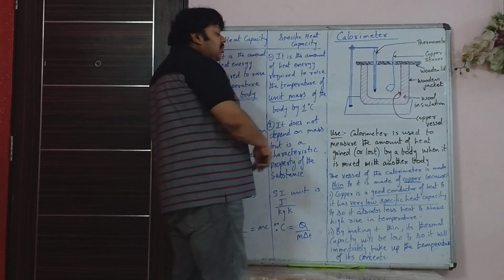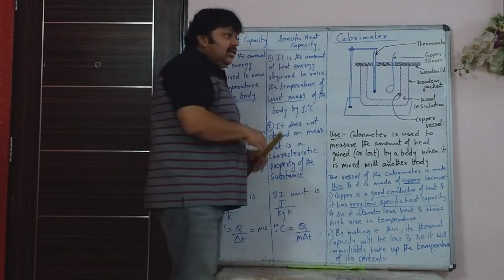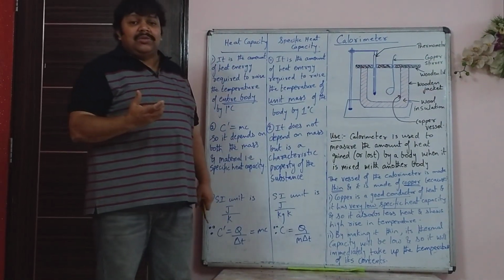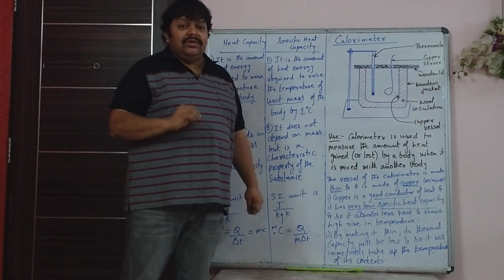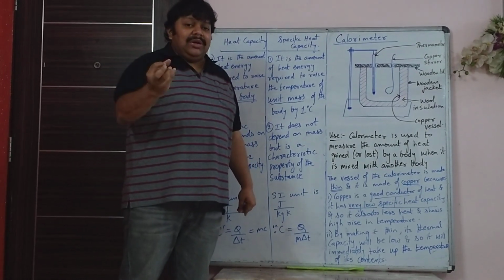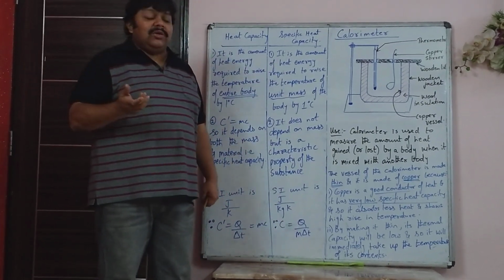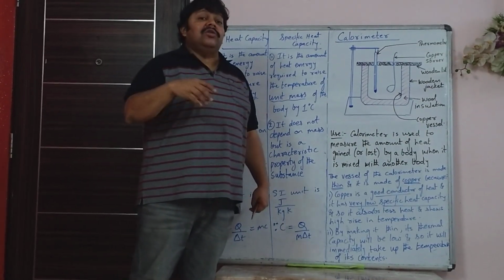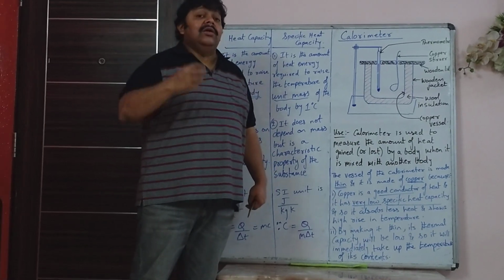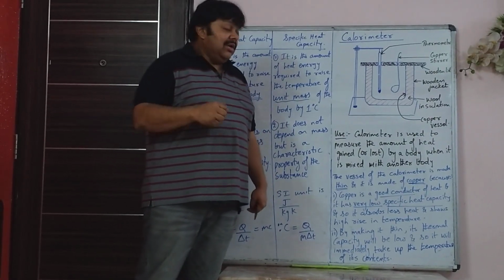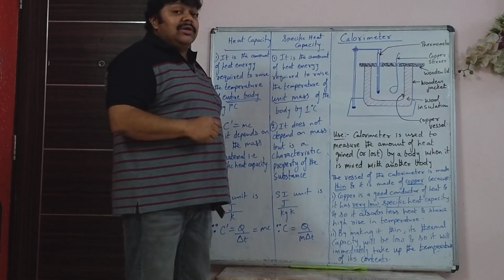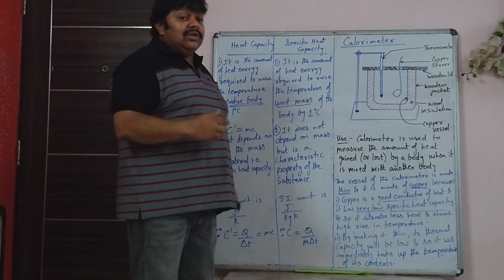Here, inside you take water which is generally at normal room temperature, maybe 30 degrees Celsius. Let's say you have a metal ball made of lead, and you have to perform an experiment and find the specific heat capacity of that metal ball made of lead. So what is the specific heat capacity of lead? You have to find the answer.